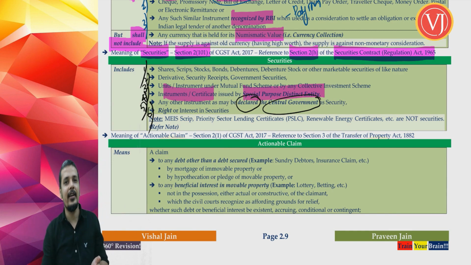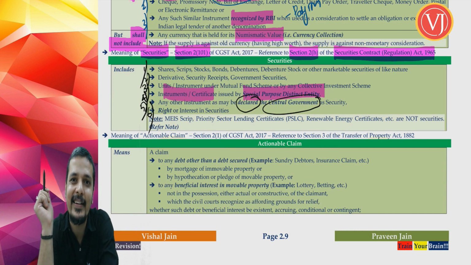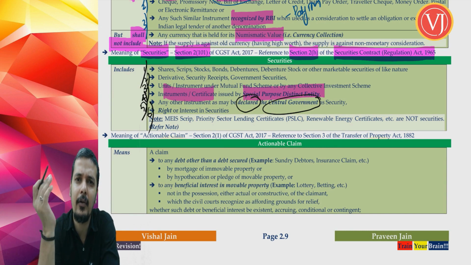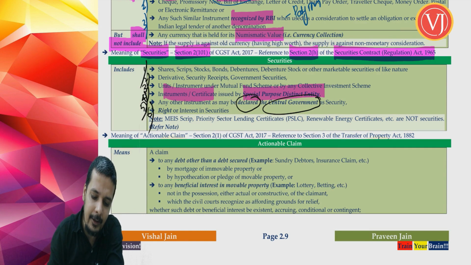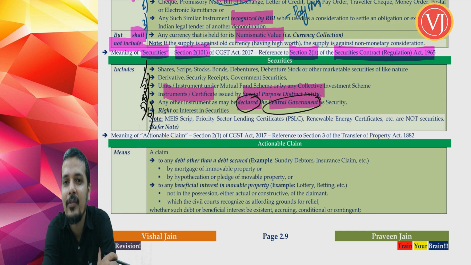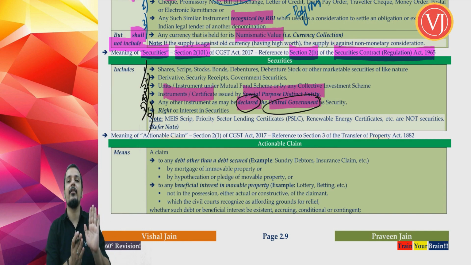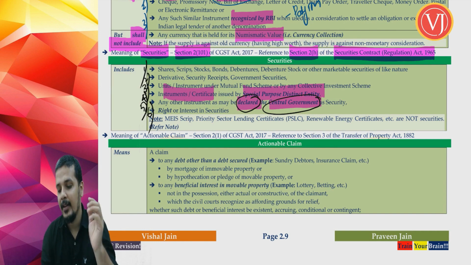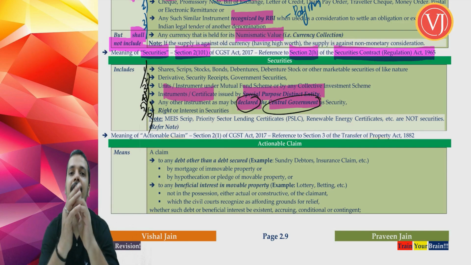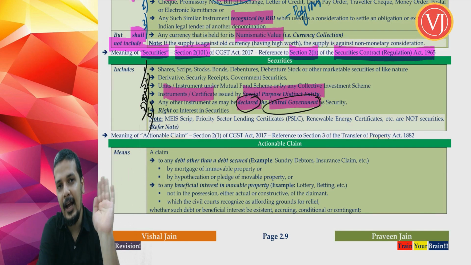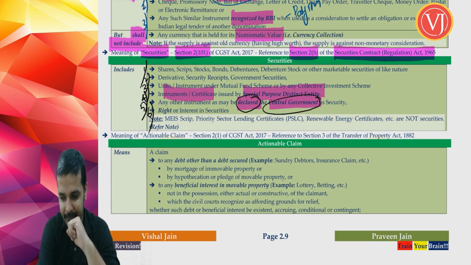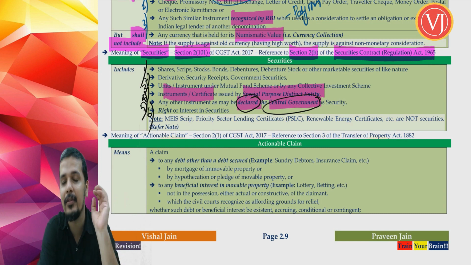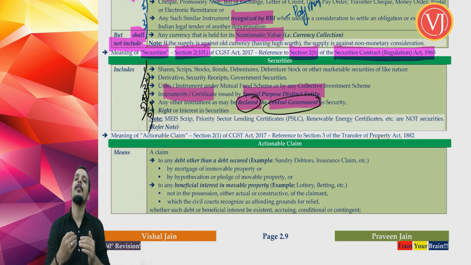We are talking about obviously a certificate, but it is not given by special purpose distinct entity. It is given by one bank to another bank. Therefore, it is not covered there. Point number 5. Are they declared by central government as security? Answer is no. Just because something is there on a piece of paper does not mean that it is securities. It is a myth, or people have a misconception that if anything is transferable and it is there in a document, a piece of paper, then it is securities. No. You have to see the definition of securities.